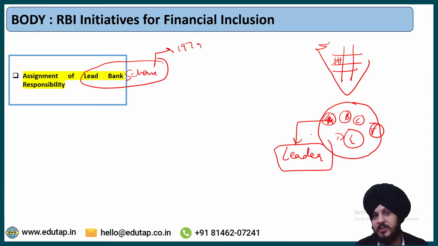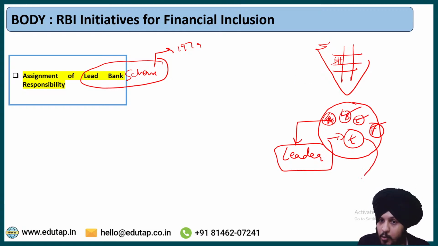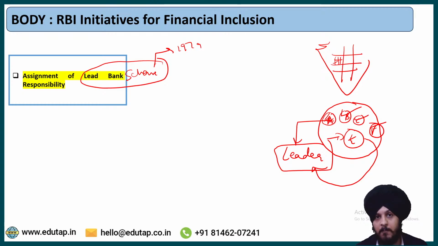Now, what is going to be the job of this leader? Basically, the rest of the banks, that is banks B, C, D, E and F, are going to coordinate their activities with this lead bank. And bank A will help them ensure that they are performing their work by keeping in mind the objective of financial inclusion. Let me give you an example, do not worry.